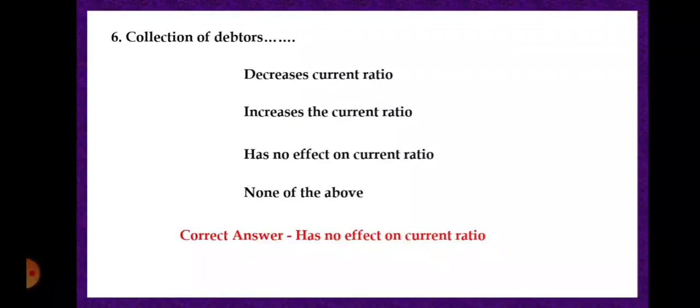Cash is a component of current assets and debtors are also a component of current assets. So in this transaction, one current asset, that is debtors, is converted into another current asset, that is cash. Hence total current assets are not affected.